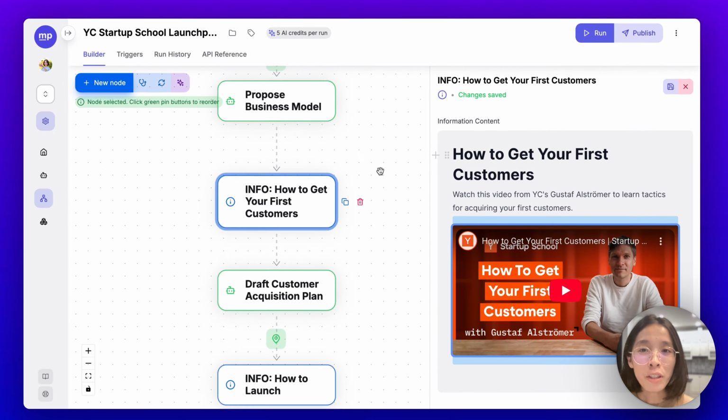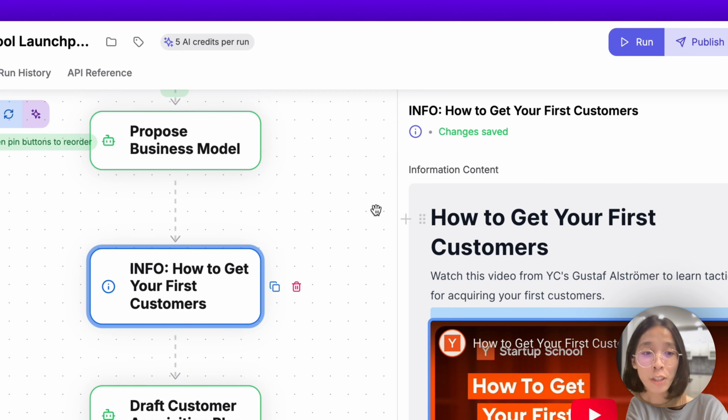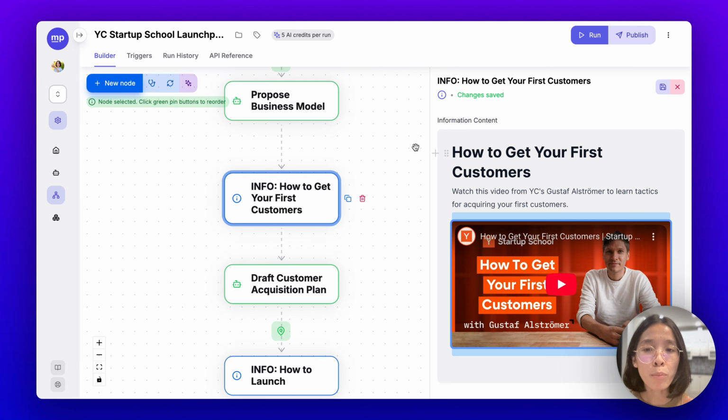This node truly bridges the gap between information and action on MindPal. It allows you to create truly comprehensive AI agentic experiences for your users that both teach and do. So I'm very excited to get this into your hands.